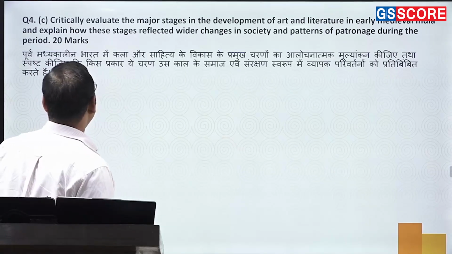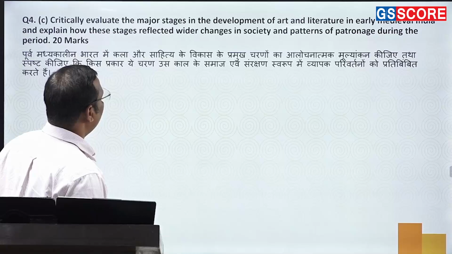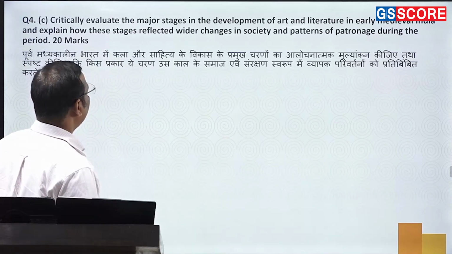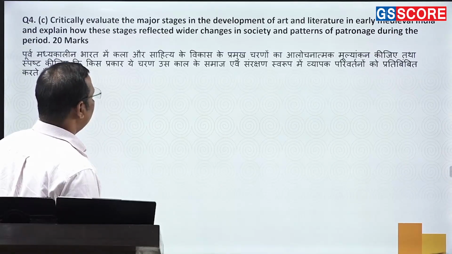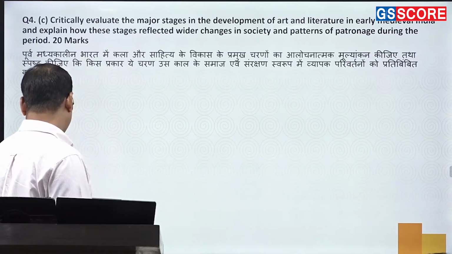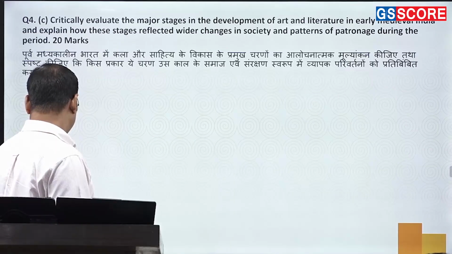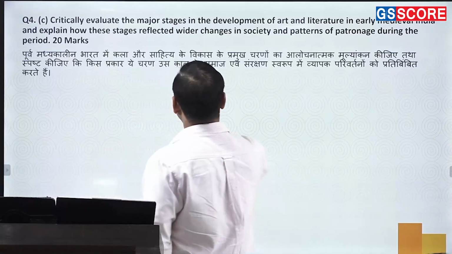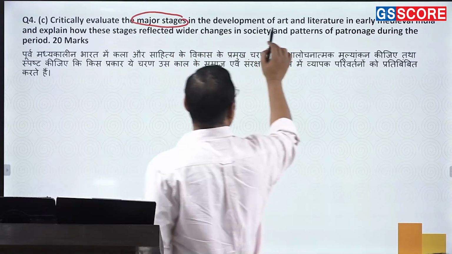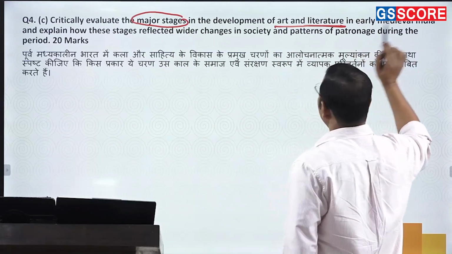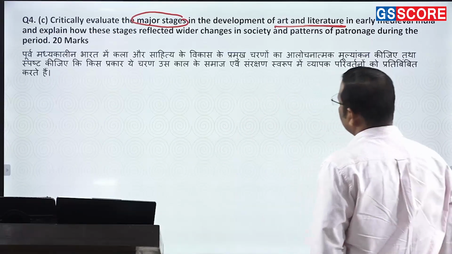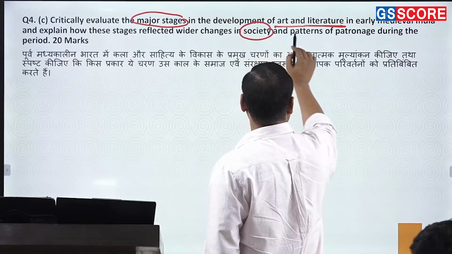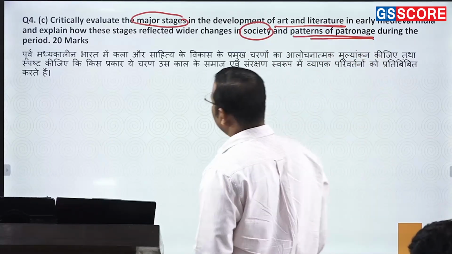Last question of this part. Critically evaluate the major stages in the development of art and literature in early medieval India and explain how these stages reflect wider changes in society and the patterns of patronage during the period. This is a tough question too. Okay. Critically evaluate the major stages of the development of art and literature in early medieval India and explain how these stages reflect wider changes in the society and the patterns of patronage during the period.